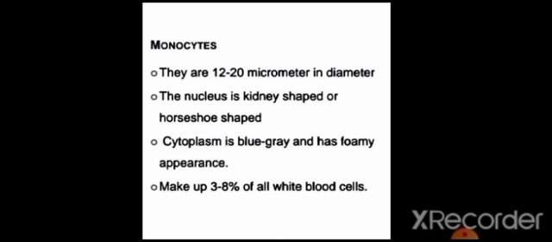Let's take a look at agranular leukocytes. Agranular leukocytes have two types: monocytes and lymphocytes. Monocytes have a diameter of 12 to 20 micrometers, and the nucleus is kidney-shaped or horseshoe-shaped, which means it looks like a kidney or bean. The cytoplasm is blue-gray and has a foamy appearance. They make up 3 to 8% of white blood cells. Monocyte function is phagocytosis, which occurs after they transform into fixed or wandering macrophages.